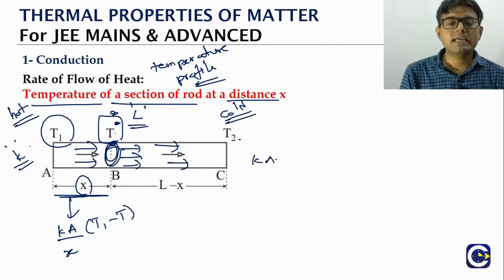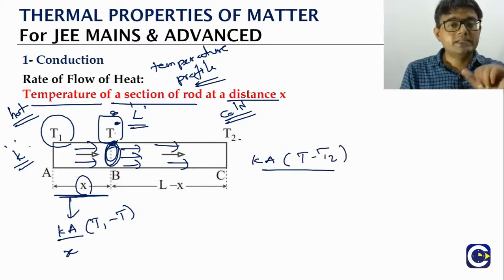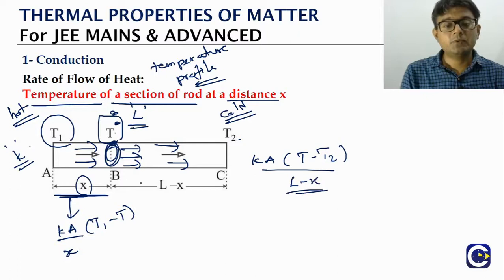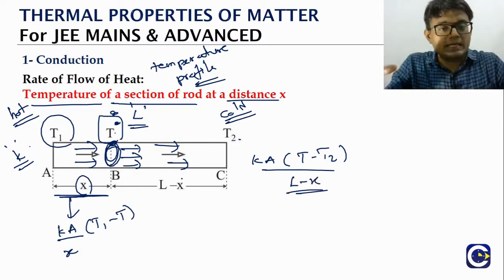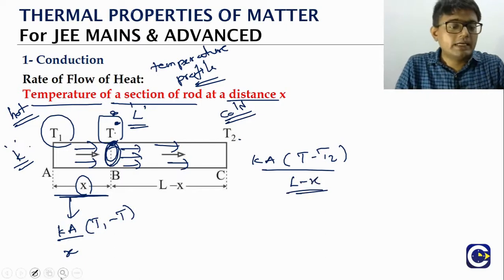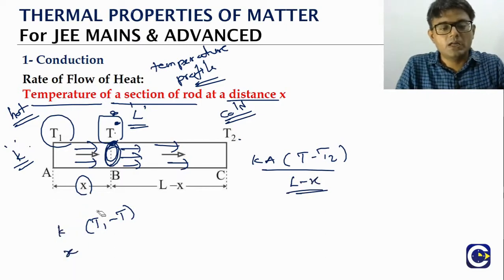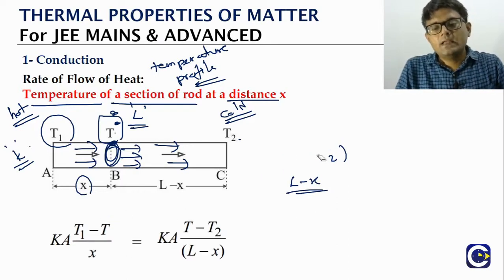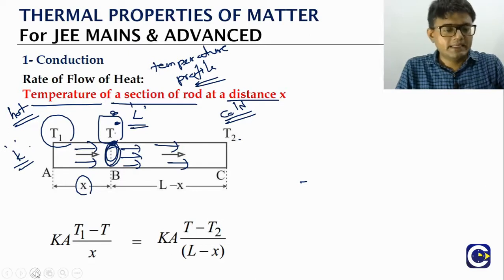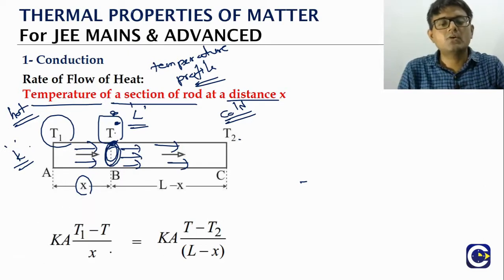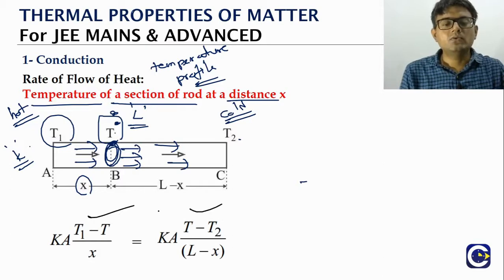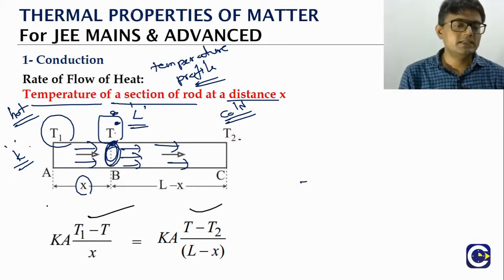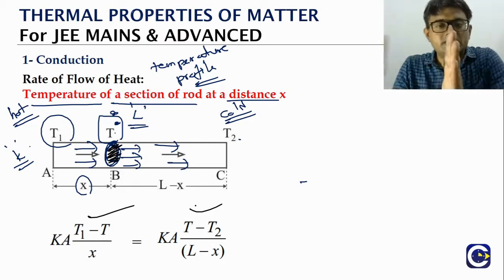So that's why the heat will flow from the section to the cold side. Here what will be the formula? The same K will come, the same A will come. Delta theta will be T minus T2, divided by the length of the portion here, L minus X. Whatever the conduction rate coming in should be equal to the conduction rate leaving. So what formula will we get? K A into (T1 minus T) by X will be equal to K A into (T minus T2) by (L minus X). So for the cross section that we marked, this is the conduction rate coming in, and this is the conduction rate that is leaving.